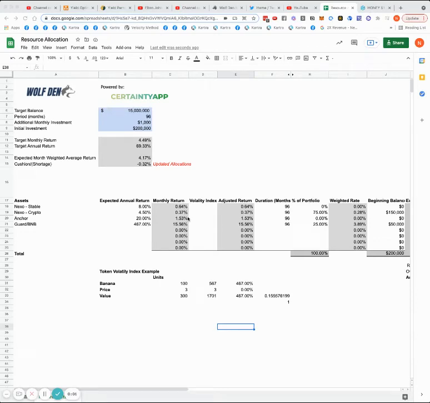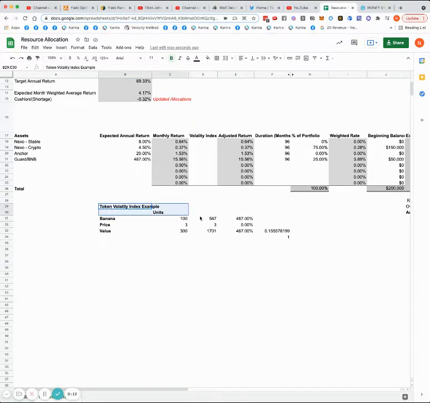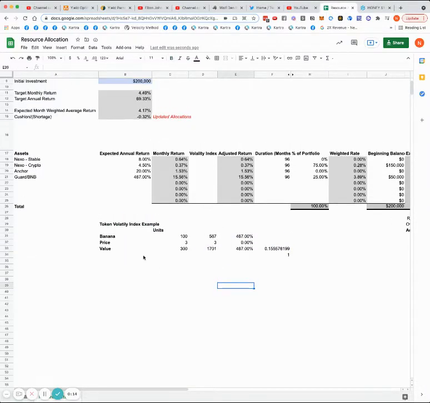All right, I'm gonna do a really quick video for you guys. I'm gonna do a more polished version of this later, but we have a better version of this calculator now. But I'm gonna show you really quick. I want you to focus on this volatility index, okay? And why we don't chase APY.